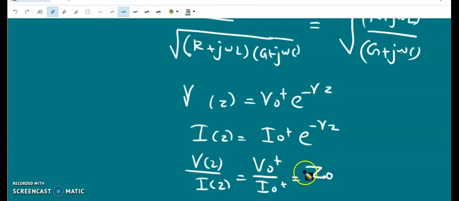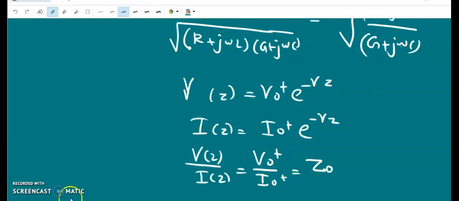That is the only difference. If the line is not infinitely long, then V of z by I of z is not equal to Z0. V0 by I0 is Z0, but V of z by I of z is not Z0. So that is the difference.